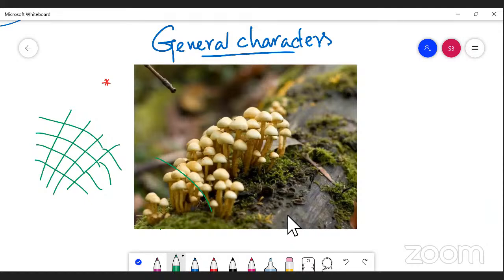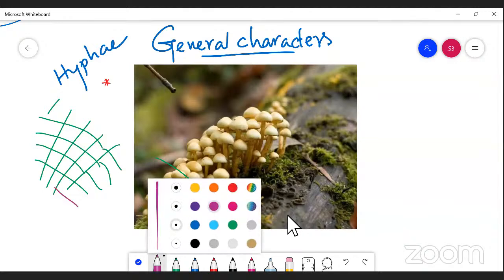You can see the body of the fungus. It consists simply of a filamentous-like structure that is called a hypha, or hyphae. What is hyphae? Hyphae is a thallus-like structure; I mean, it is a thread-like structure that appears loosely, with thin-walled cells.